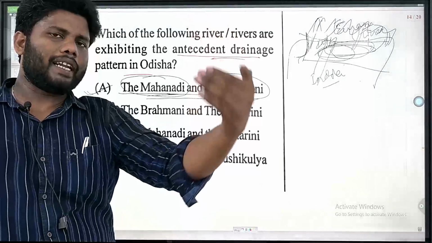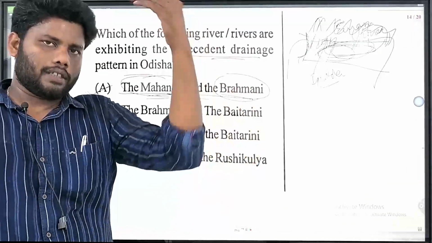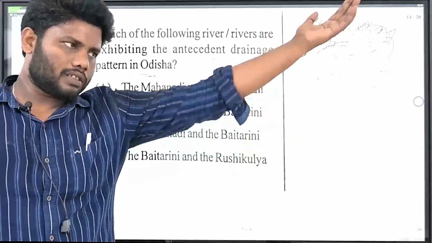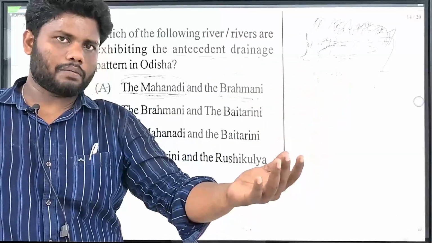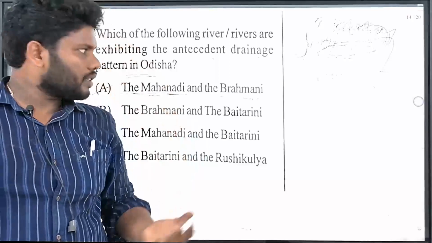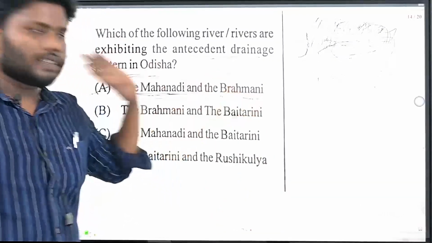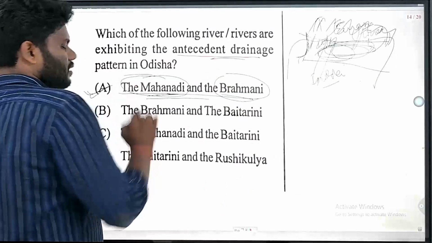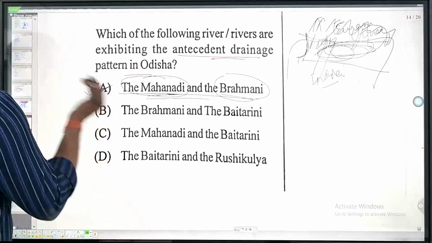They produce plain at the end because they are eroding and cutting through different mountains. They flow through the different plateaus and barriers, and then they are draining. So these two are considered to be the antecedent rivers.